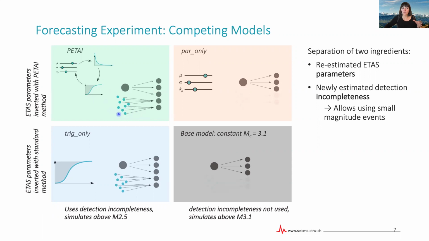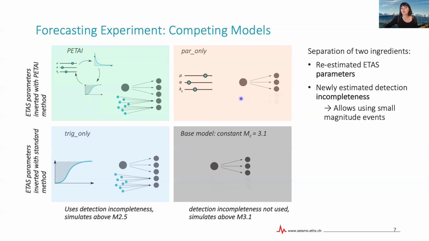And during those times when we know that we're not complete at that magnitude, we at least have an idea of how incomplete we are, and we can correct for this incompleteness in the simulations. Now, to then distinguish the effects of these 2 ingredients, we have 2 intermediate models. One is the parameter only model that only uses the newly estimated ETAS parameters, but not the incompleteness information.